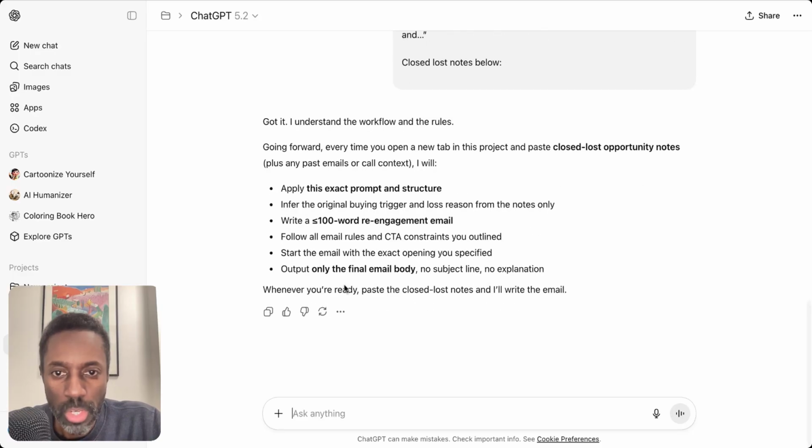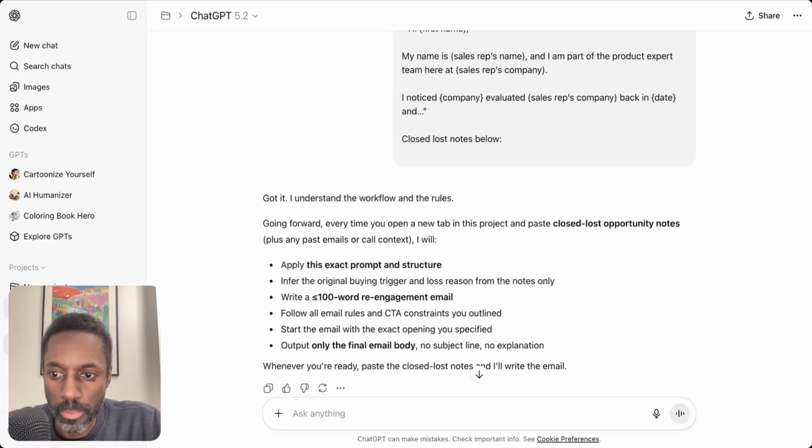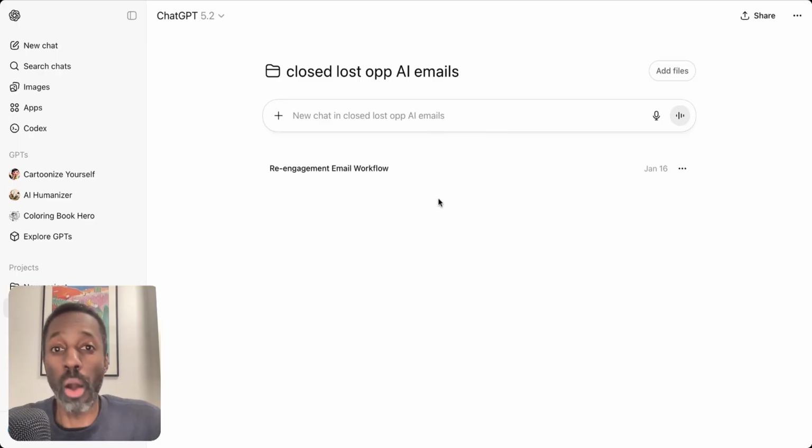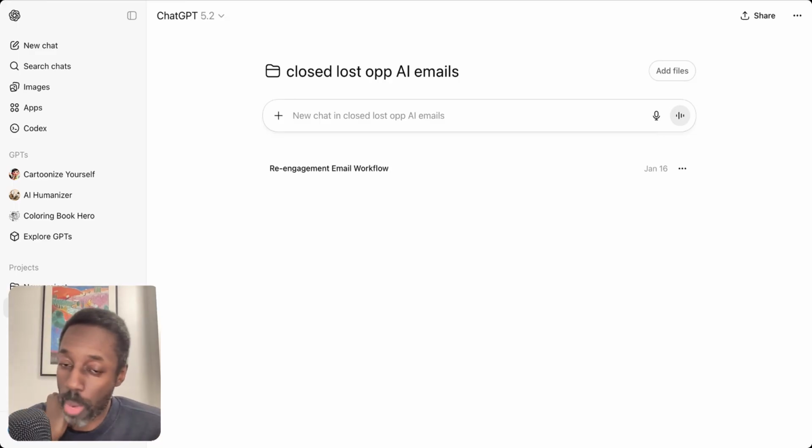So that's it. Now what happens is if you come in here, going forward, all you have to do is simply come in, and for every new close loss op you have, just put in the close loss op notes, hit enter, and it will write a new email. You don't have to keep putting the prompt in all the time. It will save you a ton of time.